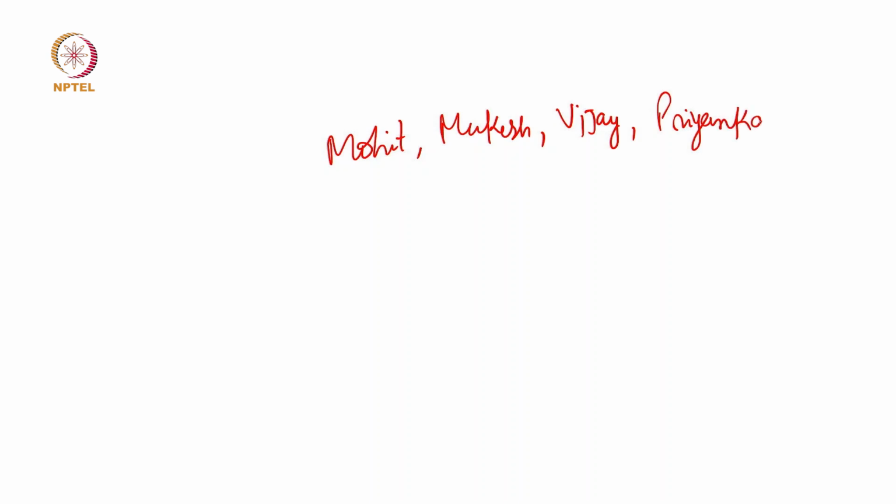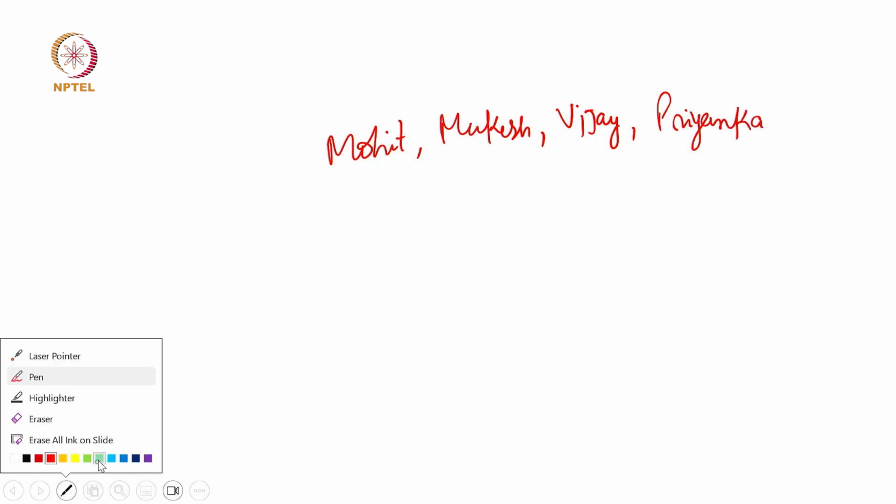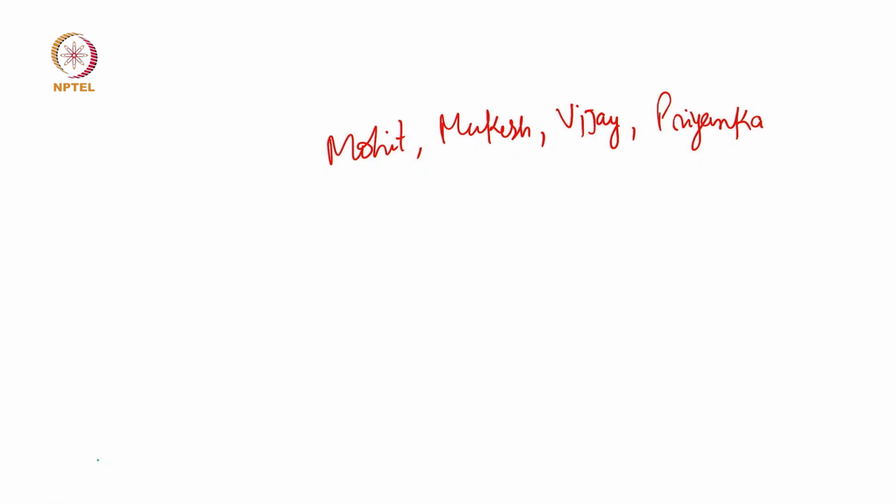Okay. So let us now start understanding regular expressions from the very basics. Take an example that these are the 4 words. One is Mohit, then one is Mukesh, then one is Vijay, then one is Priyanka. Now, what is common in all these 4 words? Can you identify any patterns in these 4 words?